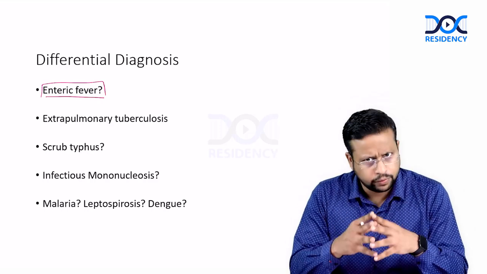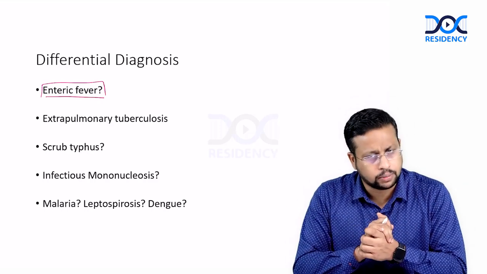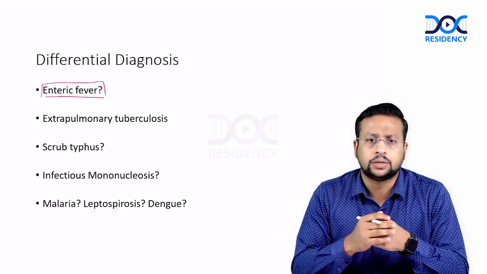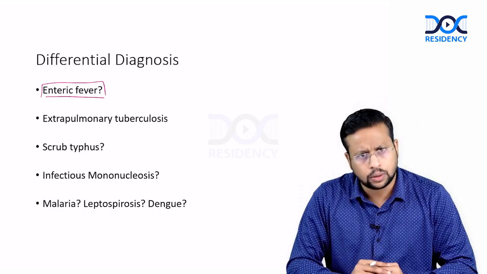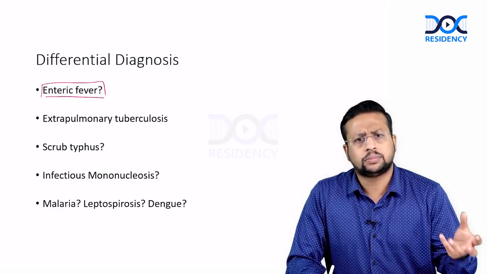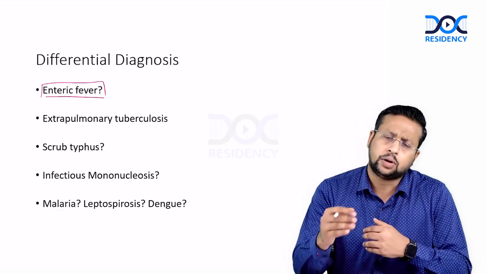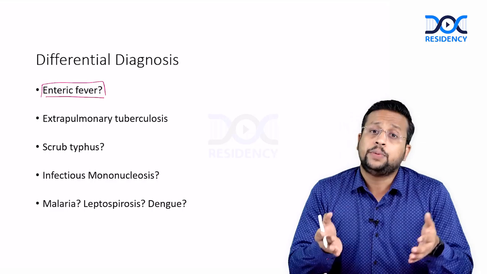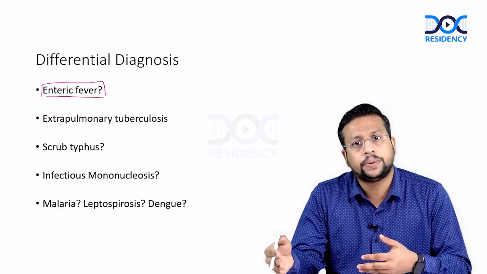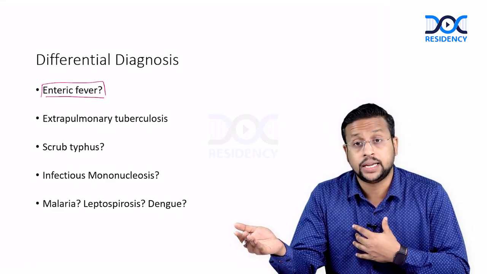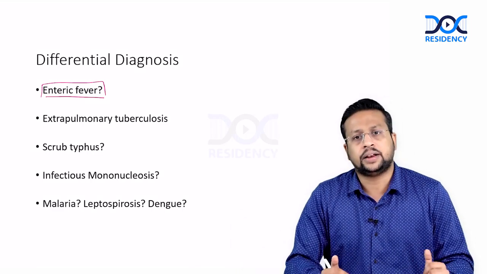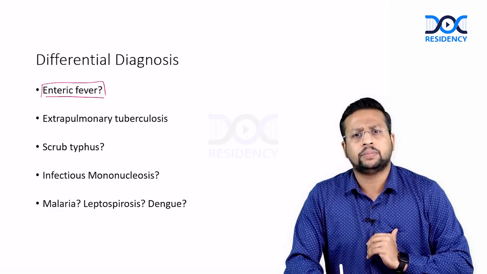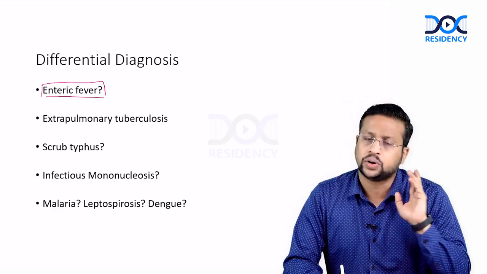So, enteric fever, as you all know, is caused by Salmonella typhi, is transmitted feco-orally through contaminated food, and usually patients present with prolonged fever. Some of the other symptoms can also be there in the form of abdominal symptoms, which can be diarrhea or constipation. Sometimes there may not be any abdominal symptoms as well. So, even though it is called enteric fever, the absence of abdominal symptoms does not rule out enteric fever.